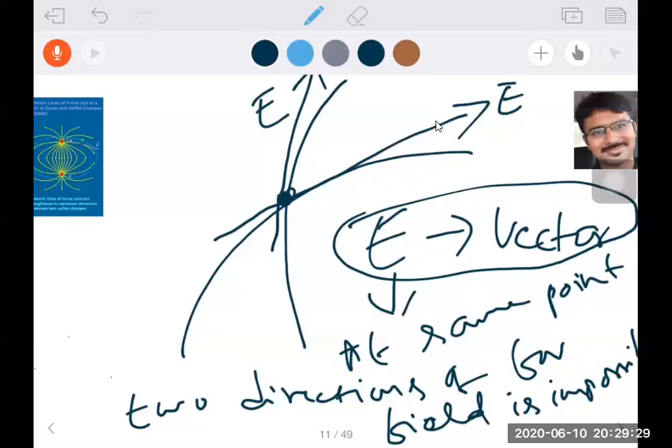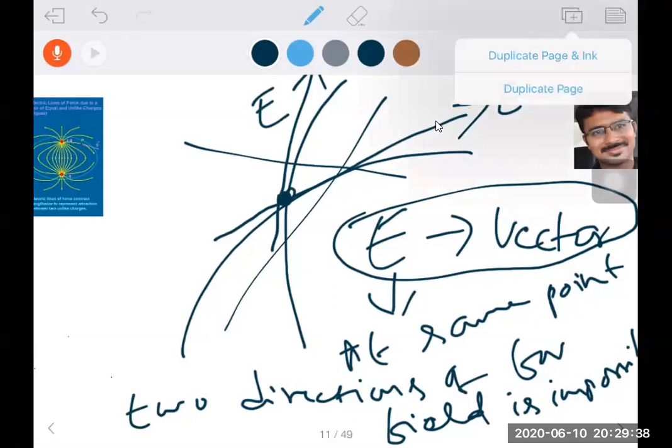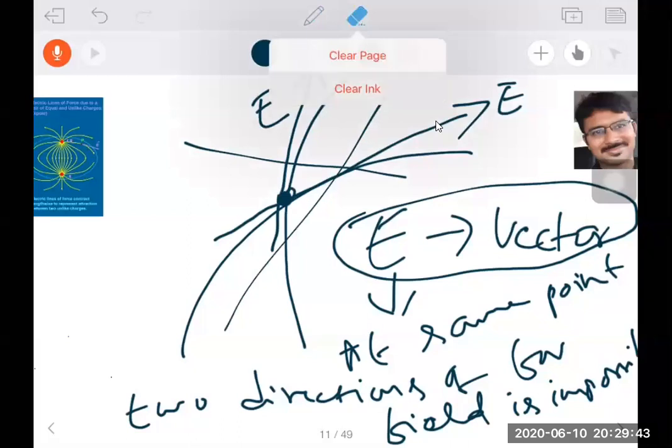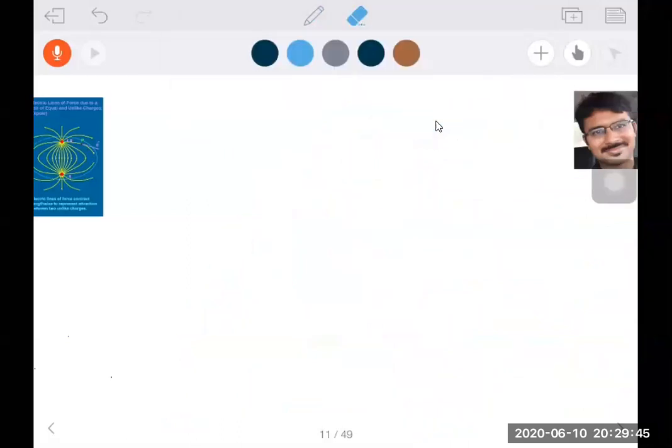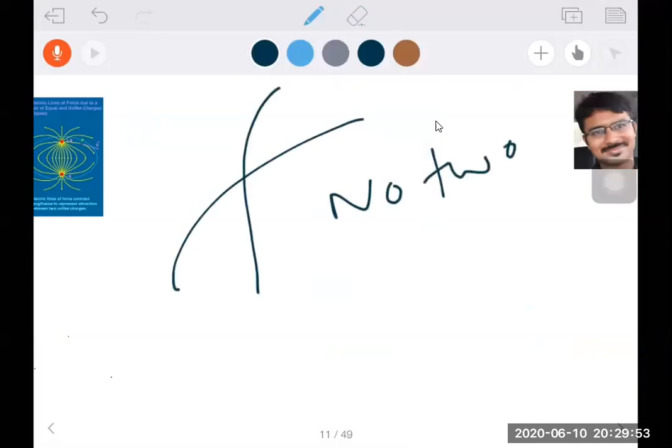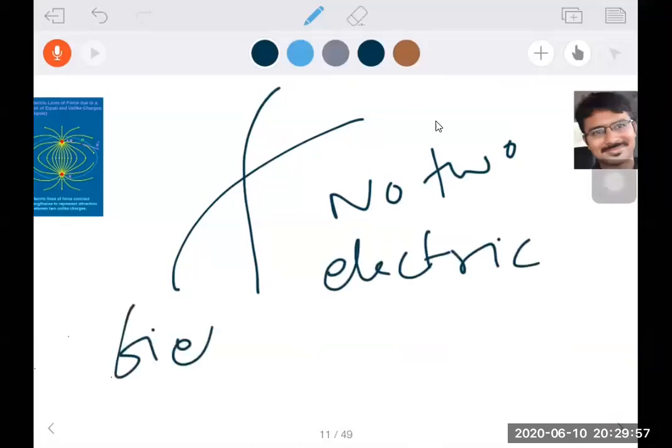Vector quantity can have only one direction. From this information, I can say that it is not possible for electric field lines to intersect. So, in conclusion, no two electric field lines intersect.